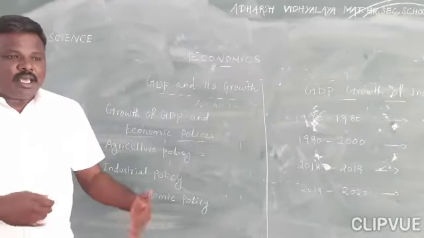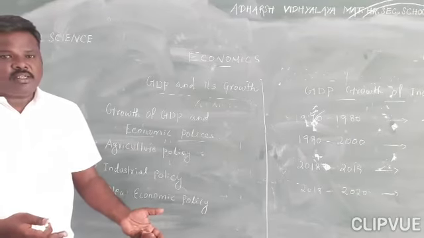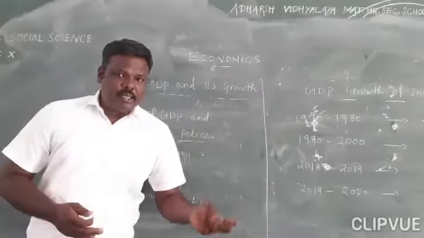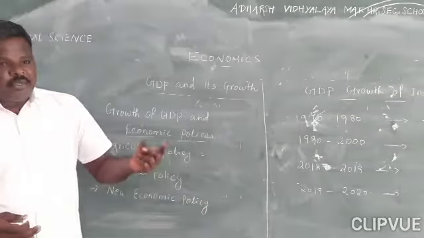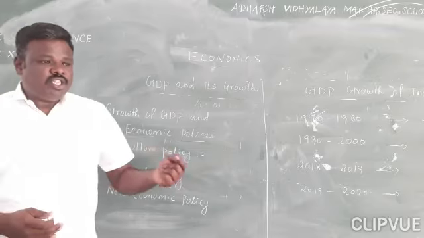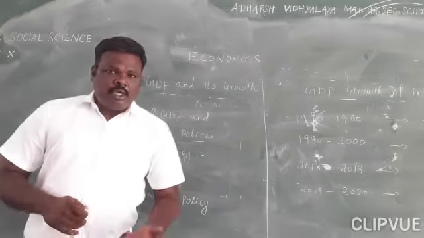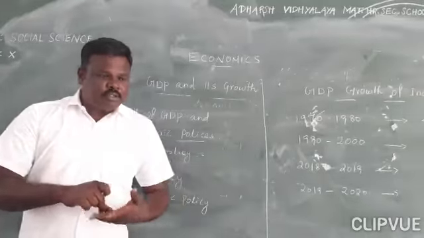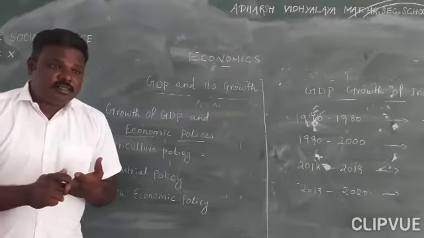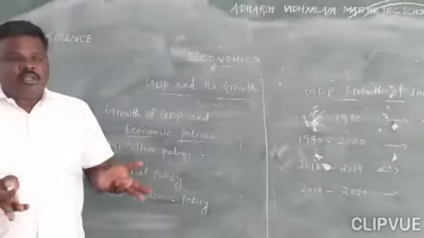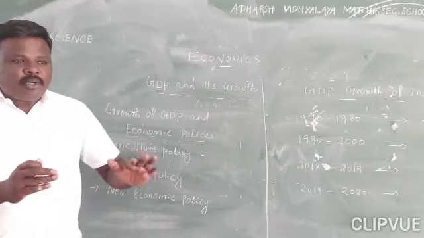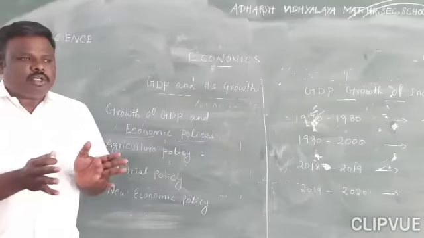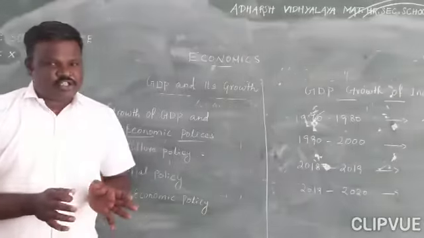These policies helped the improvement of our nation based on three categories, LPG: L is liberalization, P is privatization, and G is globalization. Liberalization helped all the factories and industries to open branches freely, without many regulations.